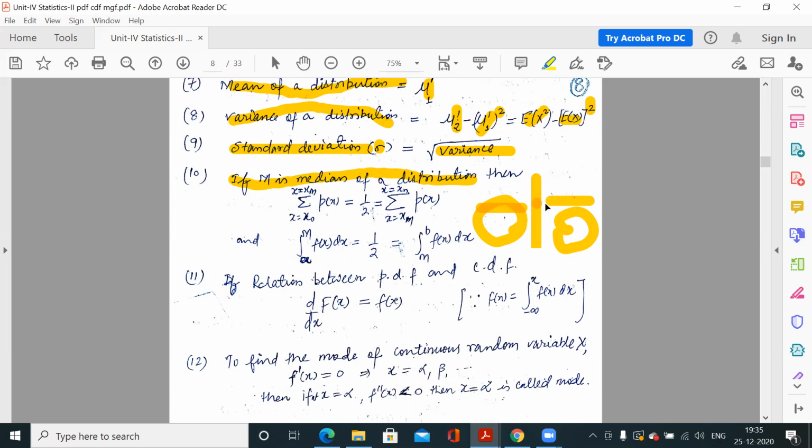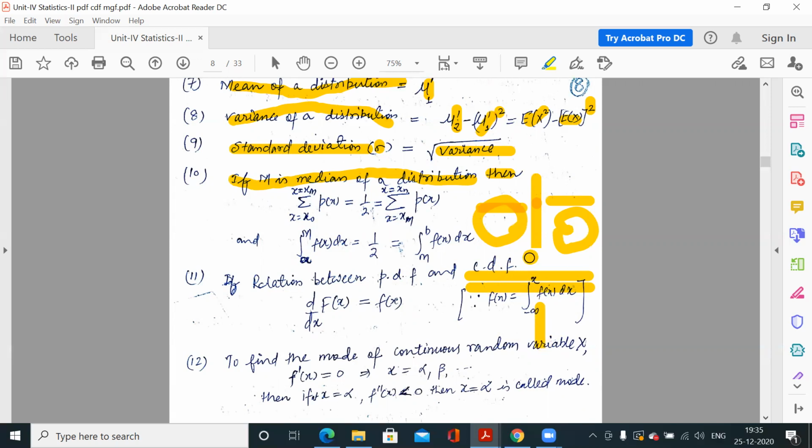So median is just the central value of the distribution. If capital M is the median of a distribution, then we have one property: if this is your whole possible outcome, and you add the probability for each possible outcome, you will get one. The total probability is one.